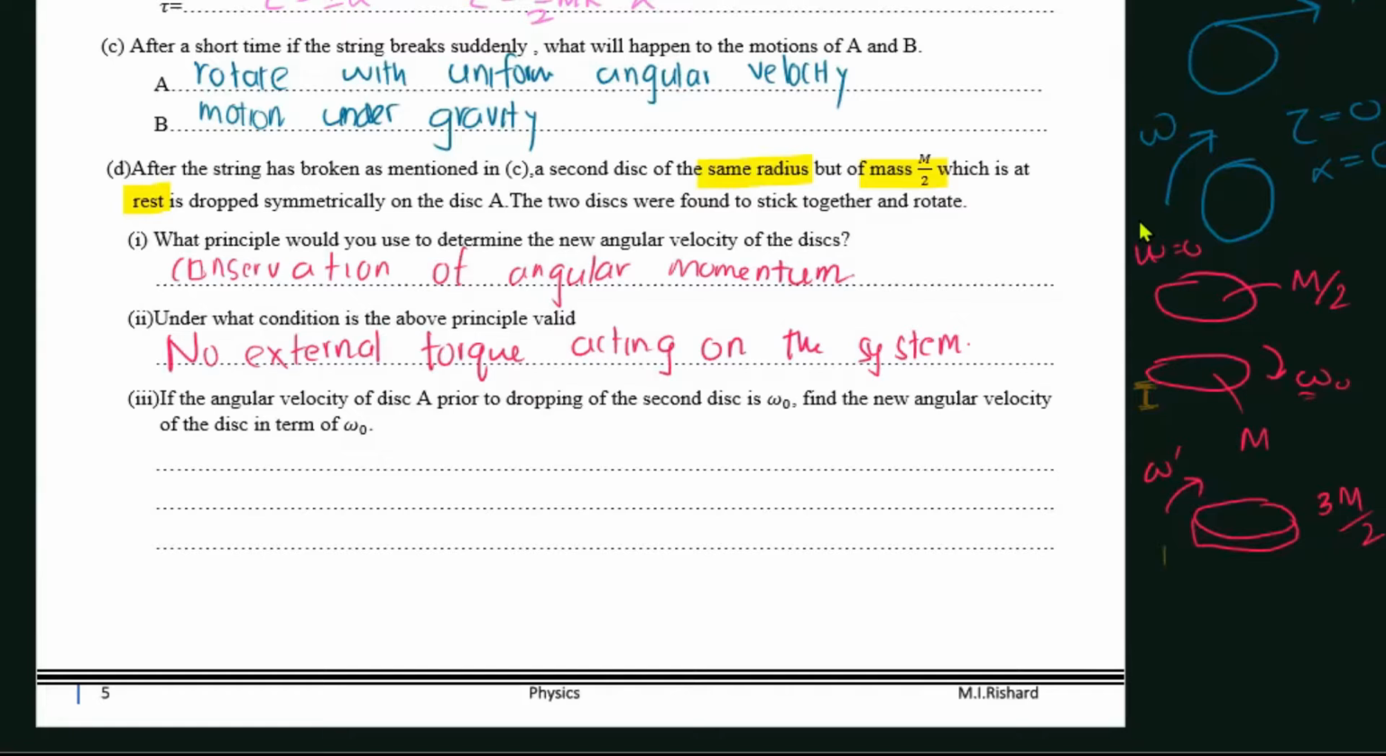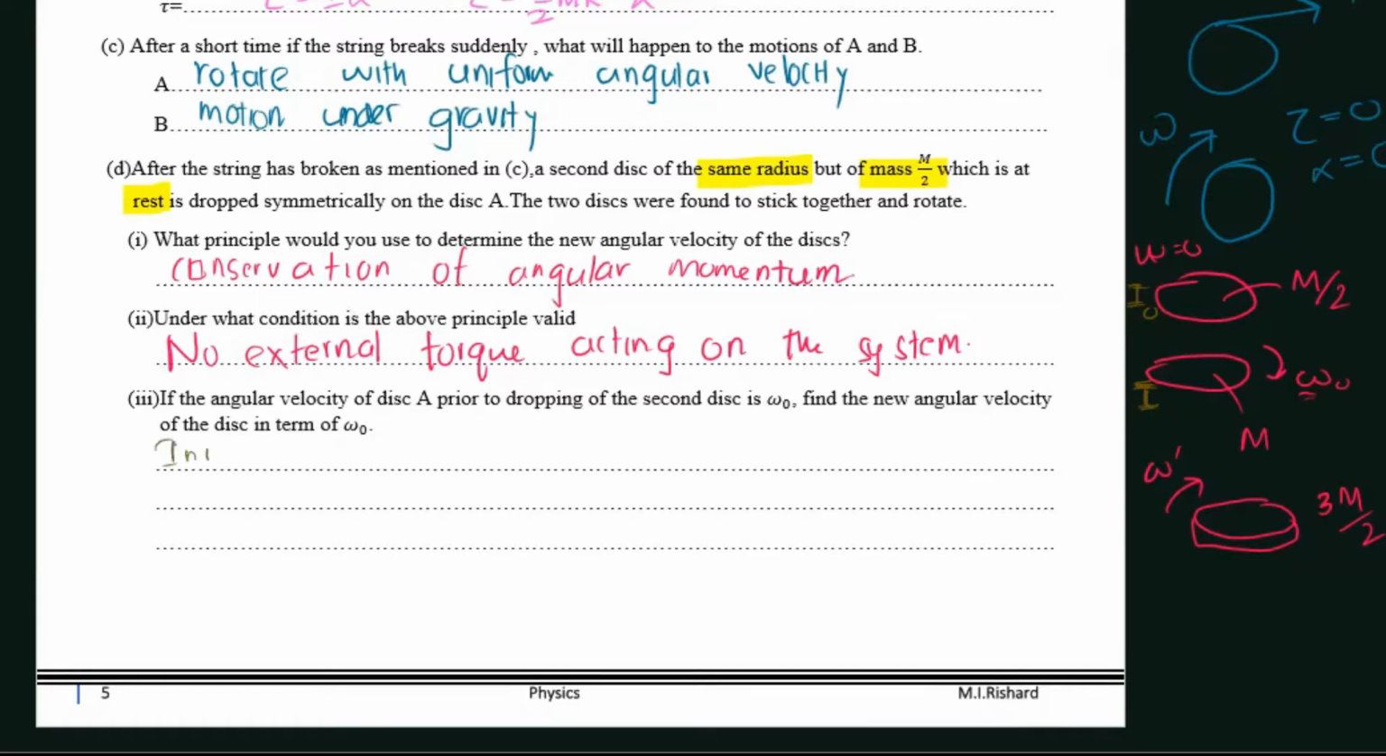The new I is I. Now let's assume the I of this is I naught, right? I means the moment of inertia, right? So what we are going to use here is conservation of angular momentum.